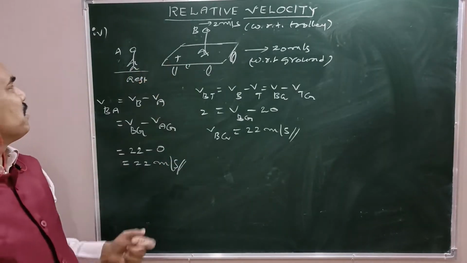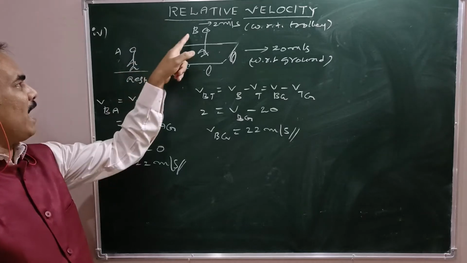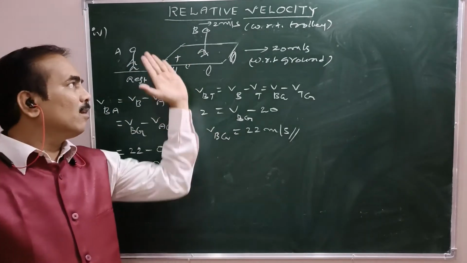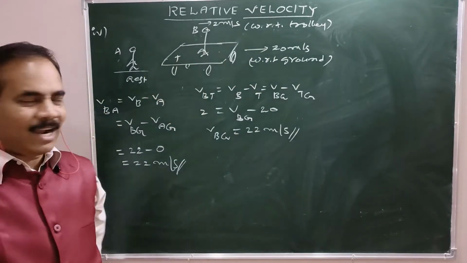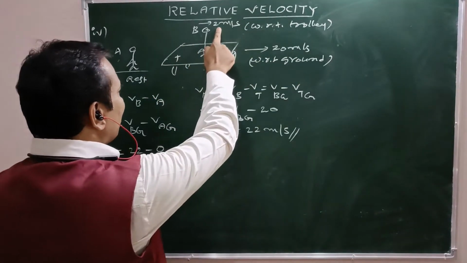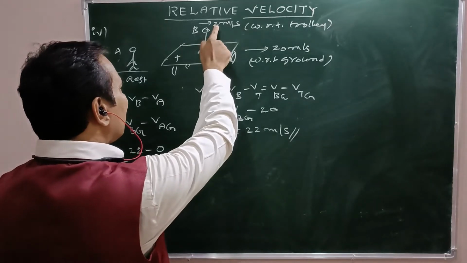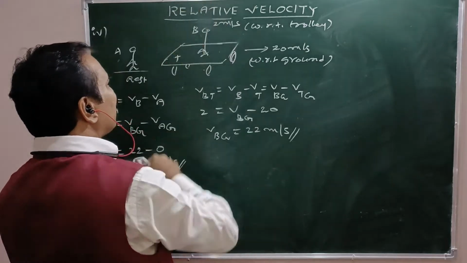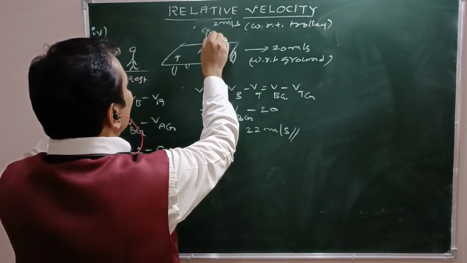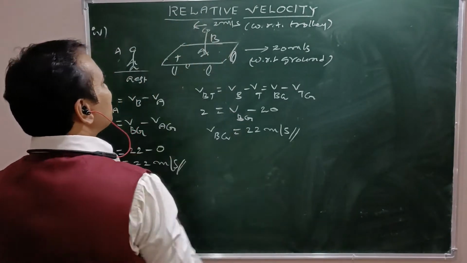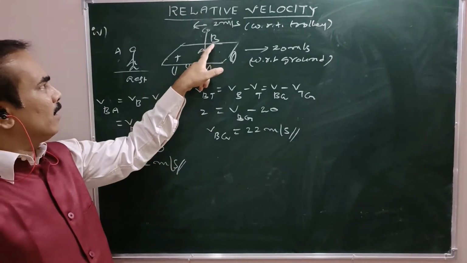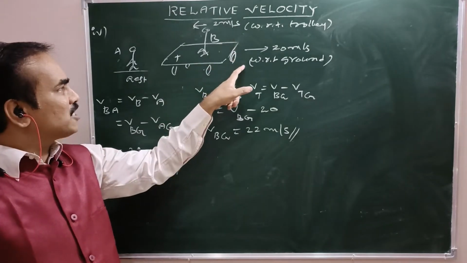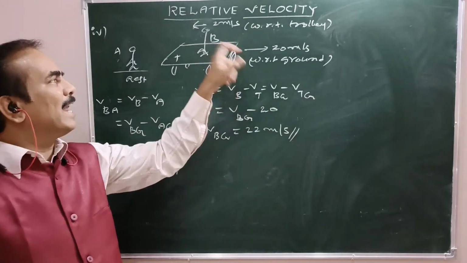So in this situation, A measures B as moving at a speed of 22 meters per second forward, that is rightwards, correct? If I reverse the arrow mark of 2 meters per second here, suppose I make the velocity of B reverse like that, this time B moves at a speed of 2 meters per second with respect to the trolley in a direction opposite to the direction of motion of the trolley.